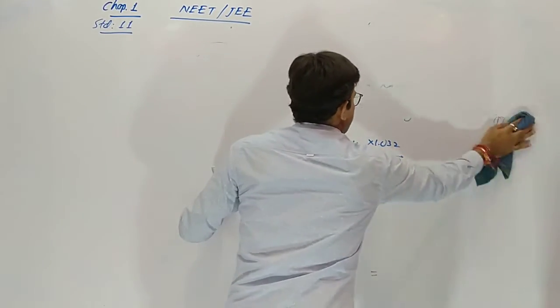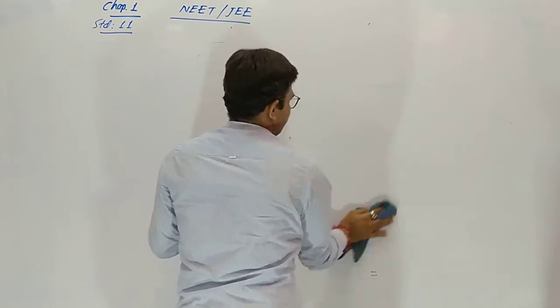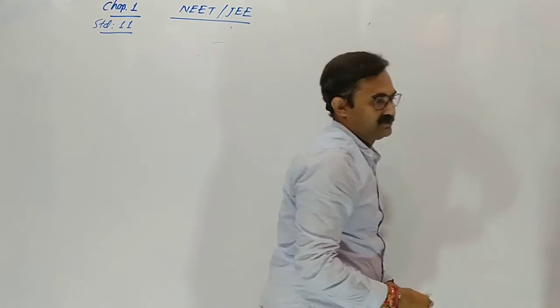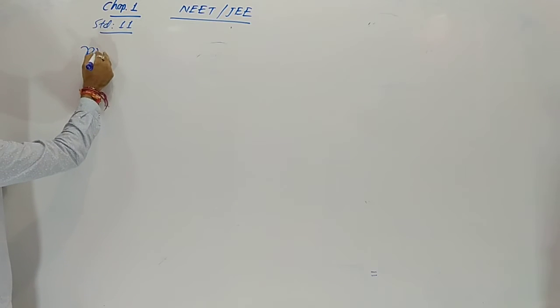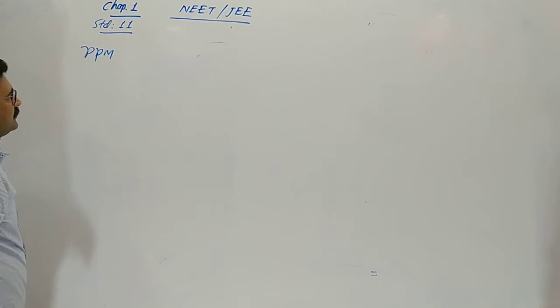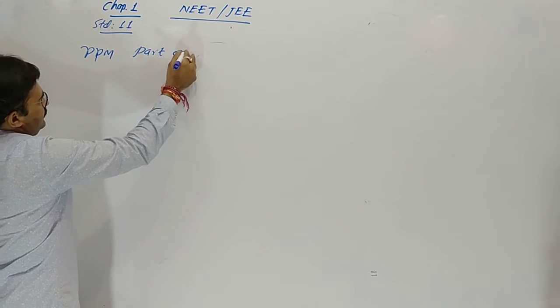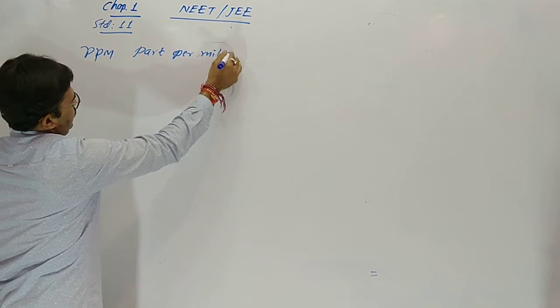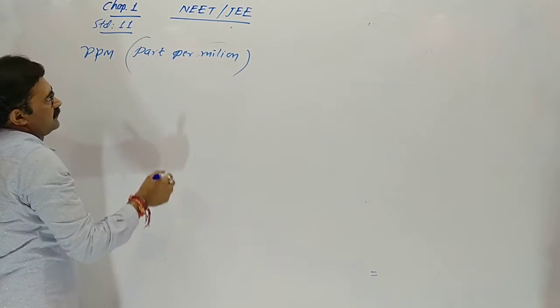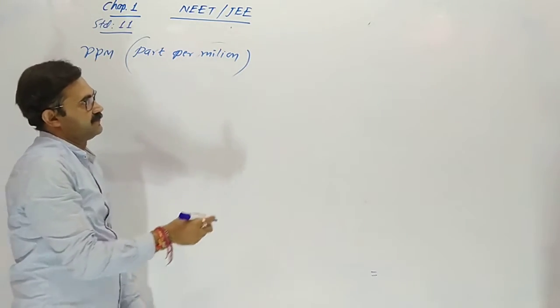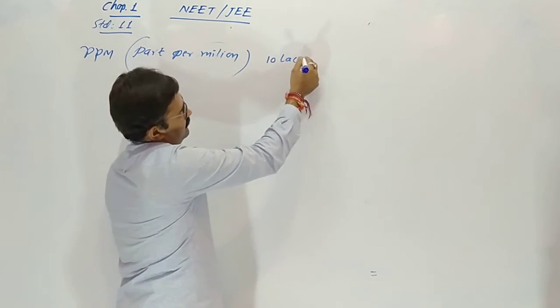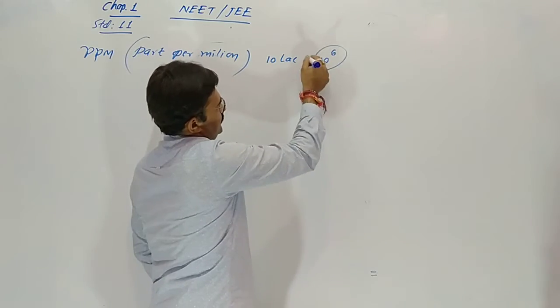Now another method to represent concentration is ppm, parts per million. What is ppm? The full name is parts per million. Million means 10 lakh, 10 raised to 6.